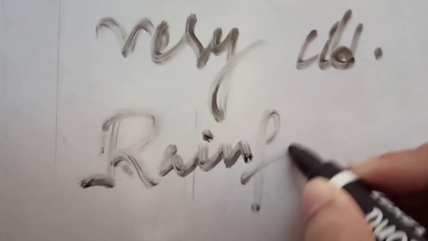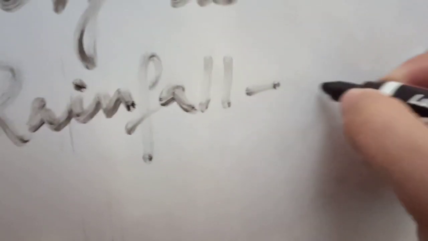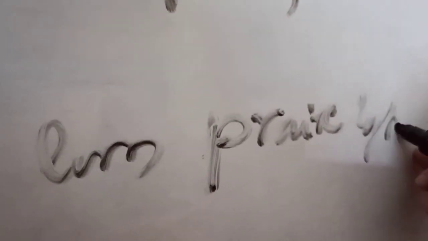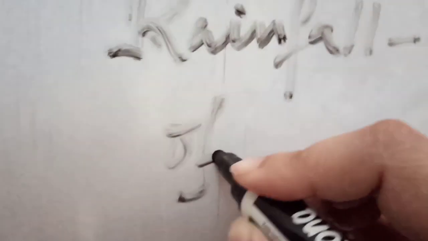Rainfall amount is very less, and over here the climate is known as the prairie type of climate.